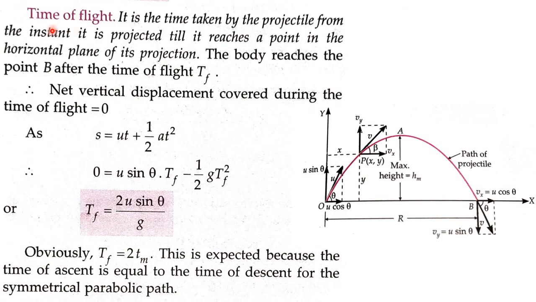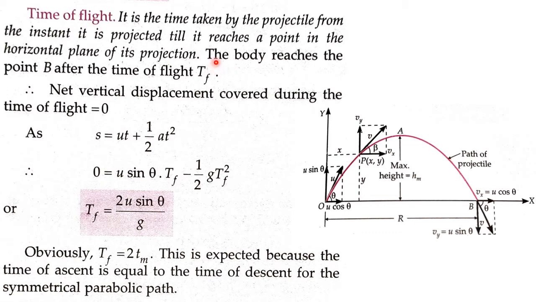Next we'll find the time of flight. What is time of flight? It is the time taken by the projectile from the instant it is projected till it reaches a point in the horizontal plane of its projection. That means the time of flight is the time taken by this particle. Let us consider this red dot as a particle. How much time does this particle take to reach back to the ground? Or I'll say the time spent by the particle in air is the time of flight. Fine.